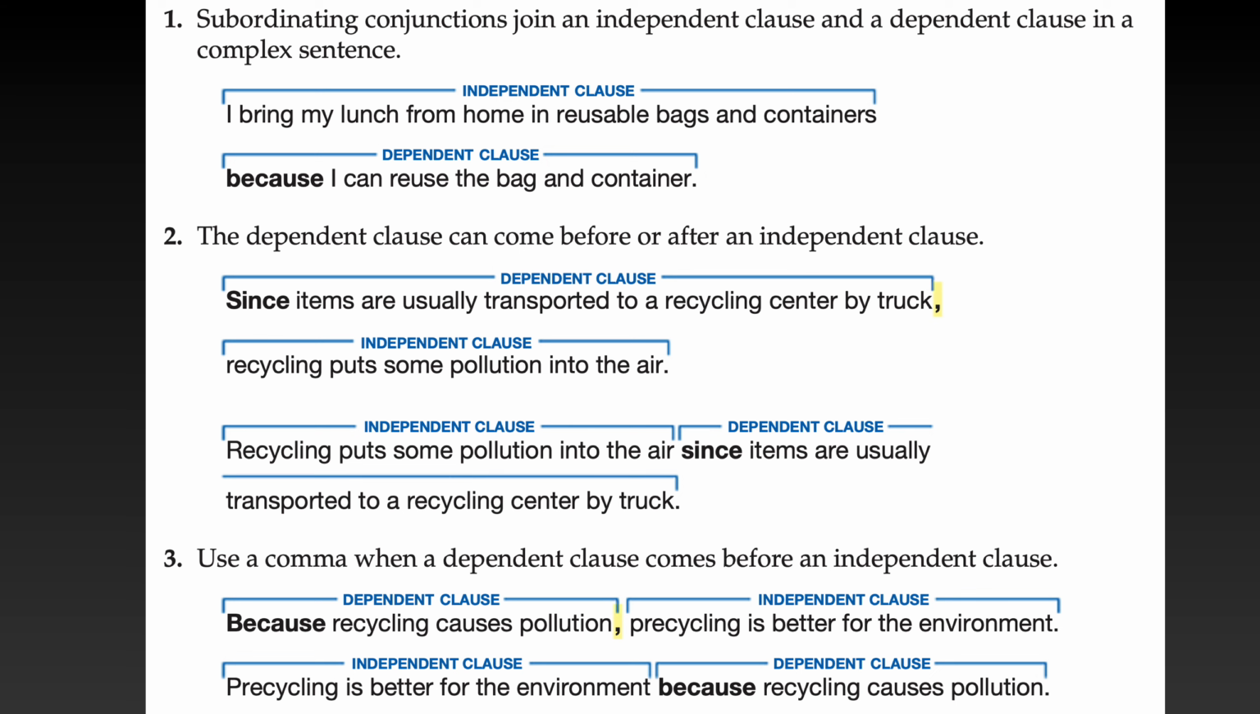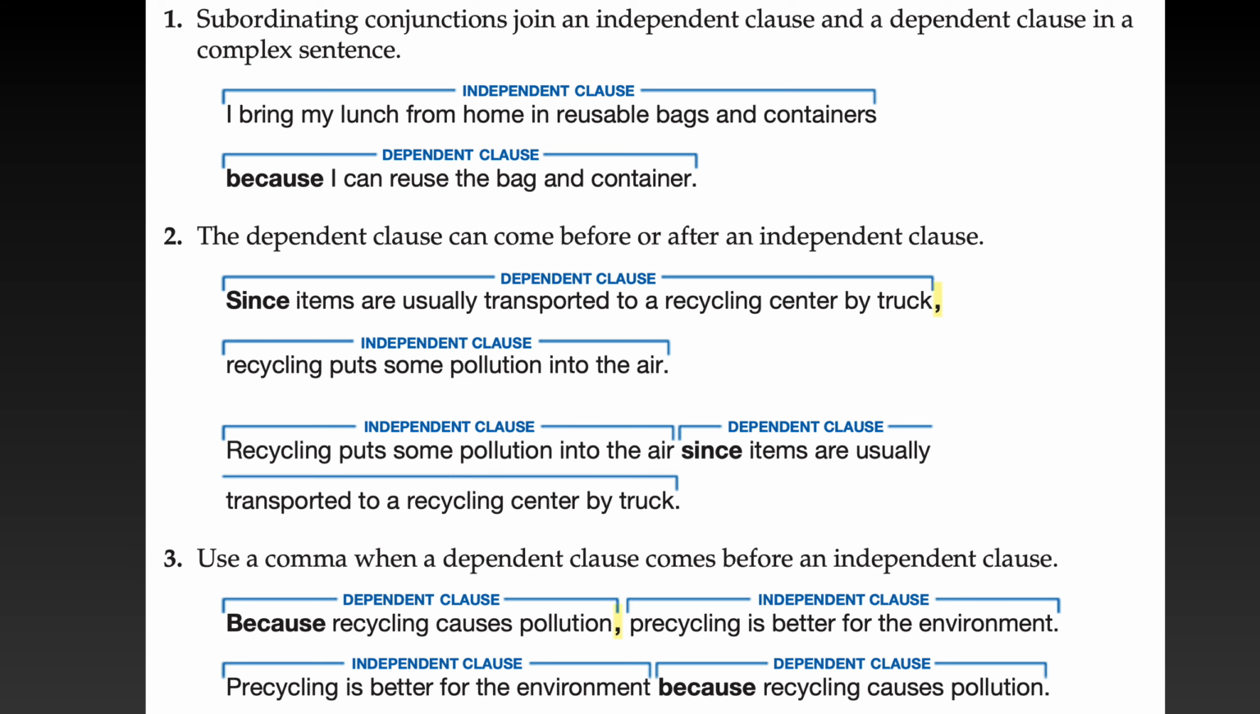For example, since items are usually transported to a recycling center by truck, comma, recycling puts some pollution into the air, is a dependent clause that comes before an independent clause. The since comes before our independent clause. Similarly, recycling puts some pollution into the air since items are usually transported to a recycling center by truck, is a dependent clause that comes after an independent clause.